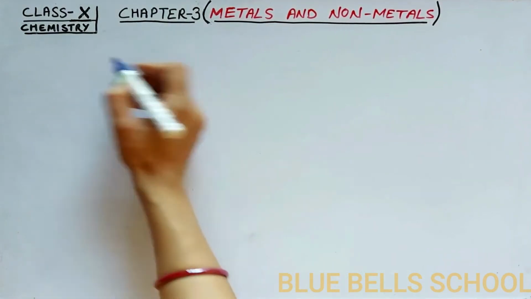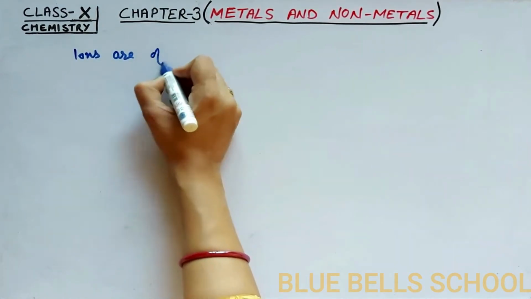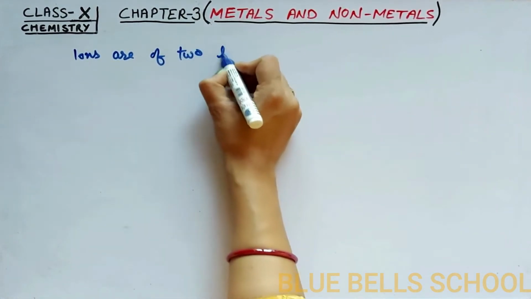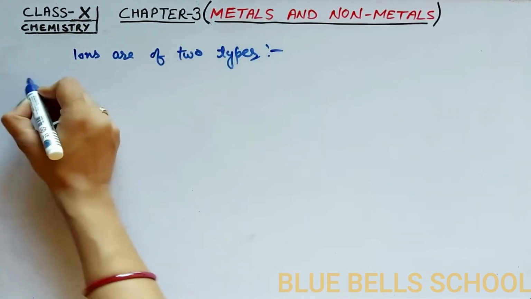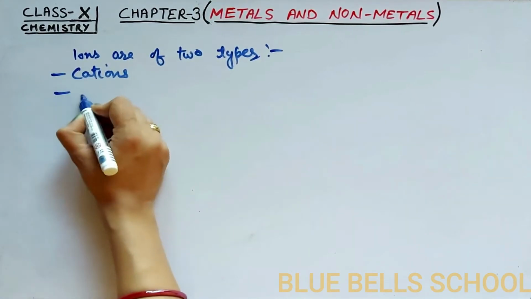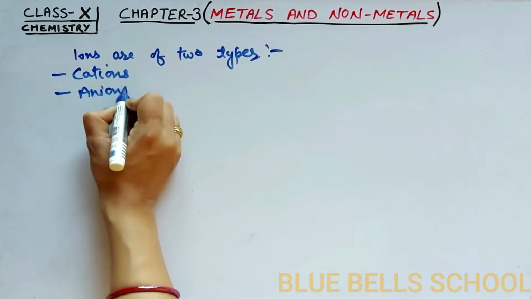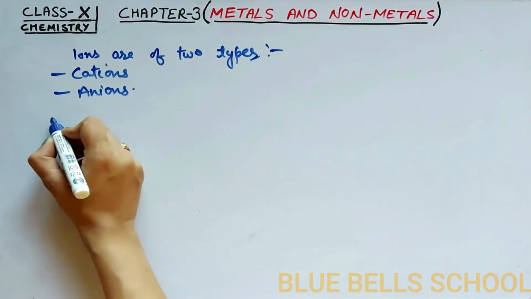So we can say that ions are of two types. One is cations, another is anions.